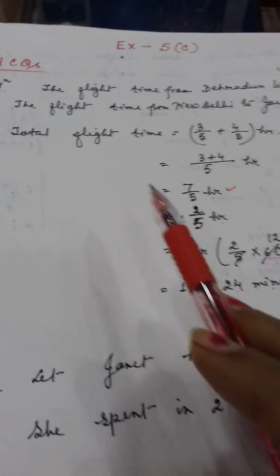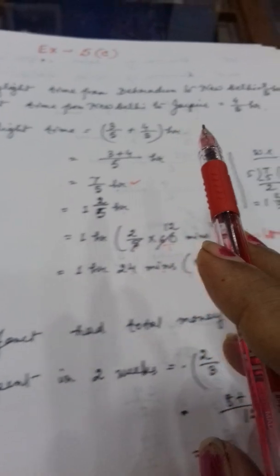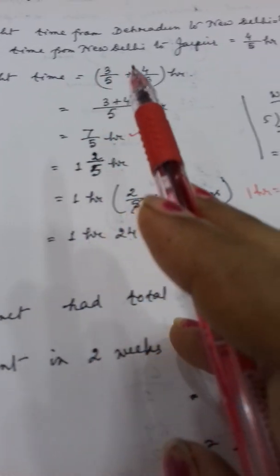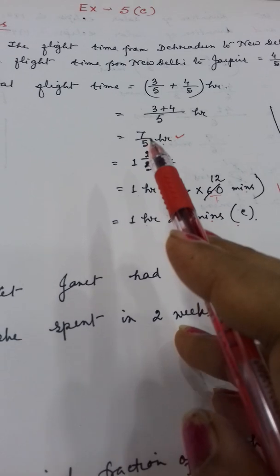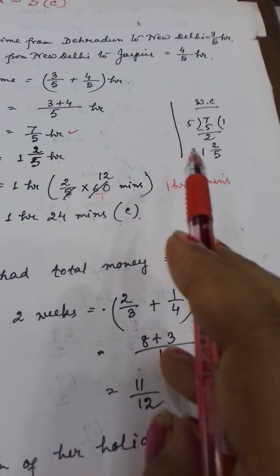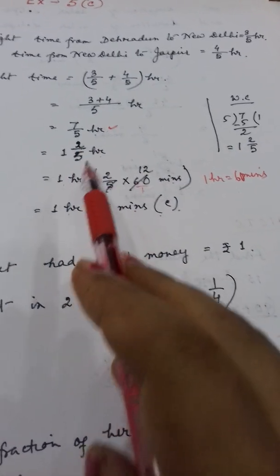Now, in this way you will write down the statement. The flight time from Dehradun to New Delhi is 3/5 hour and the flight time from New Delhi to Jaipur is 4/5 hour. Then for the total flight time you will do addition. It has come 7/5 hour. Now convert this improper fraction into a mixed numeral. It has come 1 of 2/5 hour.